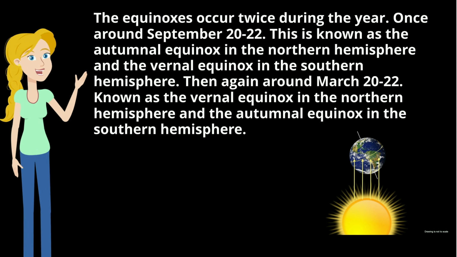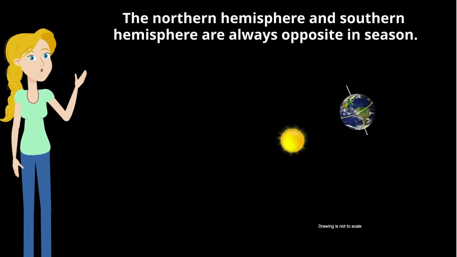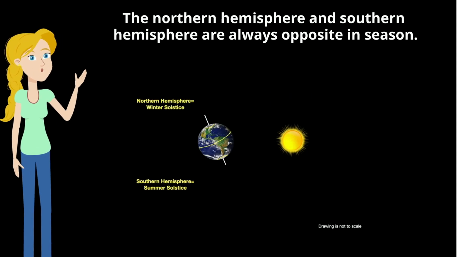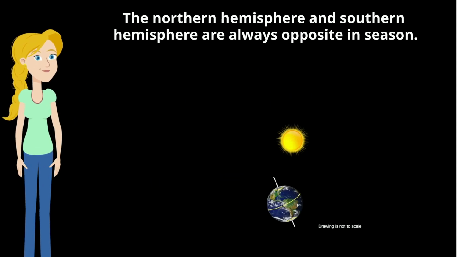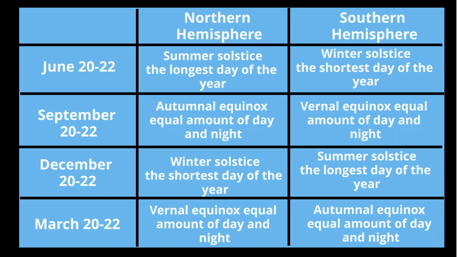This is known as the autumnal equinox in the northern hemisphere and the vernal equinox in the southern hemisphere. Then again around March 20th to 22nd, known as the vernal equinox in the northern hemisphere and the autumnal equinox in the southern hemisphere. Now, the northern hemisphere and southern hemispheres are always opposite in season. And here you can see how the northern hemisphere and the southern hemisphere are directly opposite of each other.